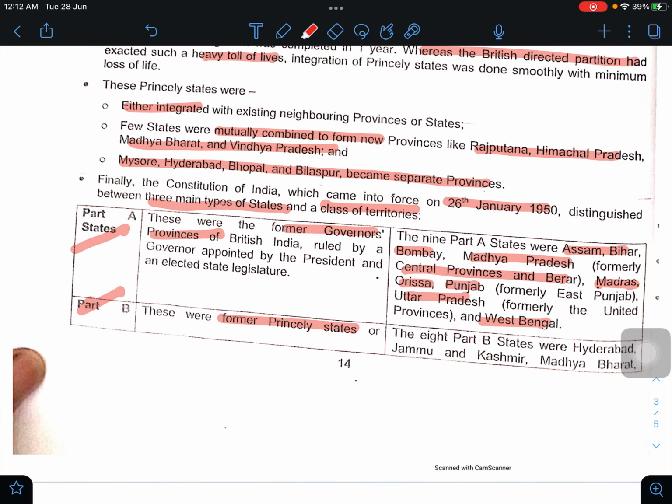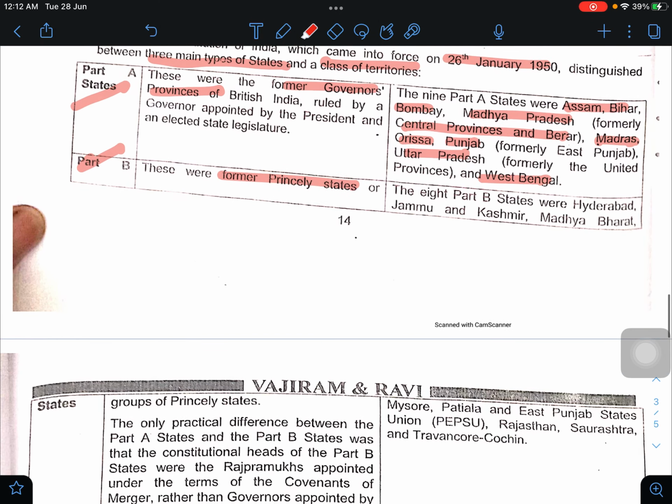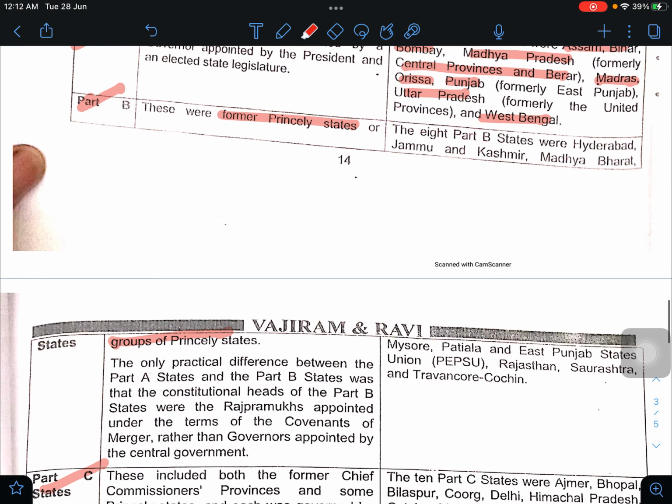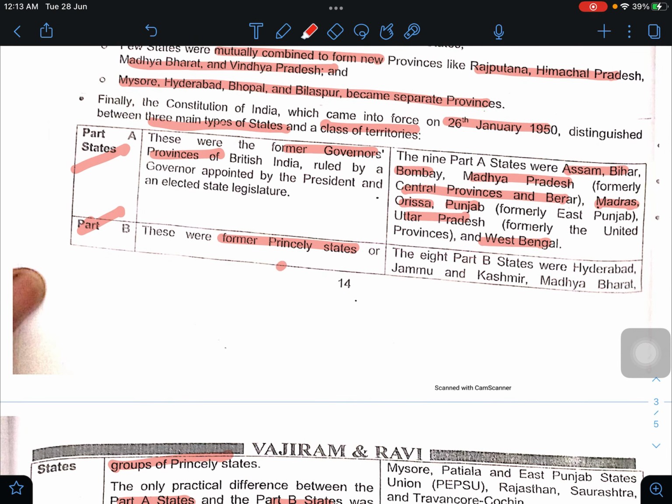The Part B states were the former princely states or group of princely states. The only practical difference between Part A states and Part B states was that the constitutional head of the Part B states was a Raj Pramukh, appointed under the terms of covenants of merger, rather than a governor appointed by the central government. So these Part B states were a little bit more rigid about their demands.